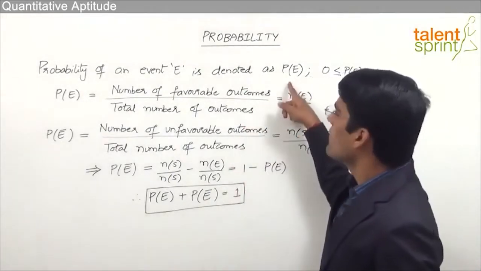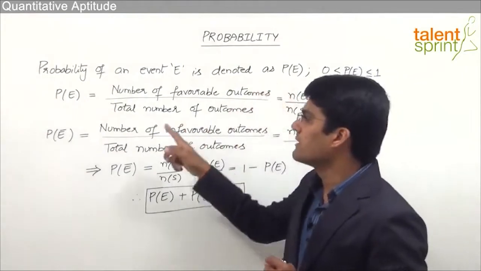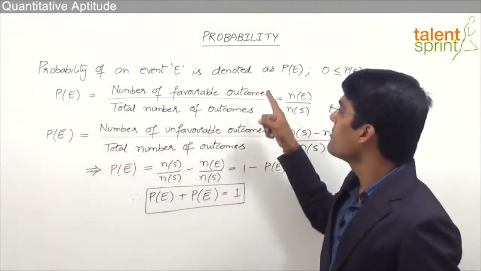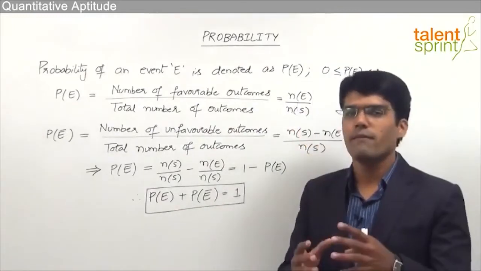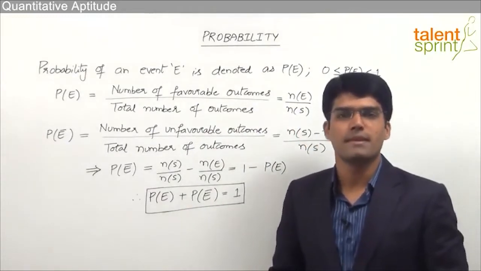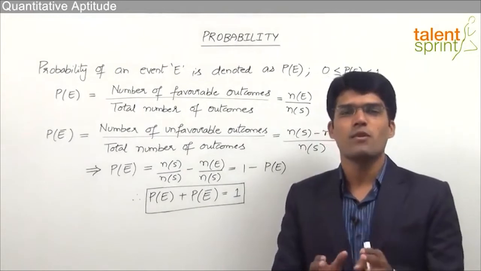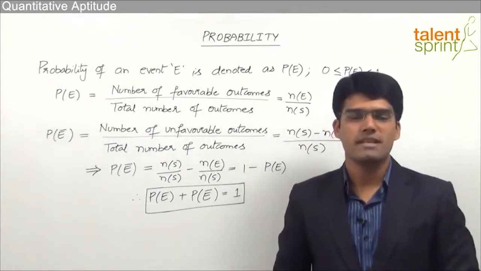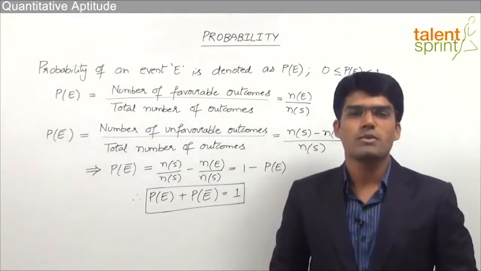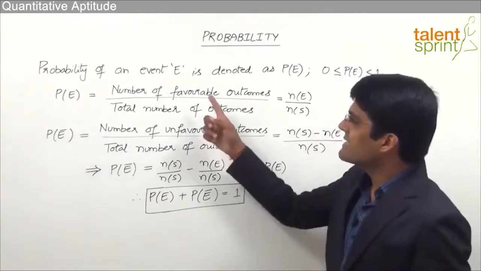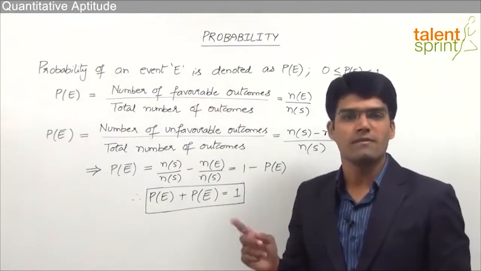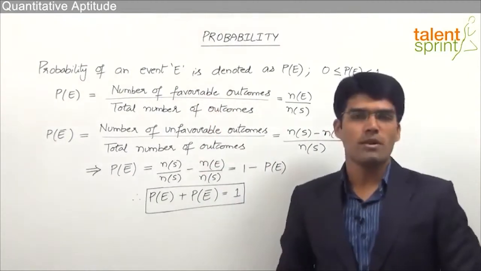Now as we know that probability of an event is denoted as P of E. So P of E is equal to the number of favorable outcomes by total number of outcomes. We have already learned what is meant by sample space. Sample space is nothing but the set of all possible outcomes for a random experiment. So out of all those possible outcomes, the probability of a particular type of event to happen can be taken as number of outcomes which are in favor of that event divided by the total number of outcomes.